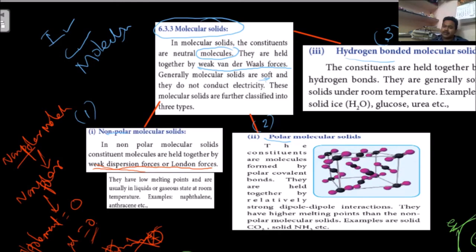So here a small dipole is generated, here also a small dipole, and here also a fractional dipole moment generated. All these small dipole moments combined generate a small amount of dipole moment. That dipole moment is responsible for the dispersive forces.